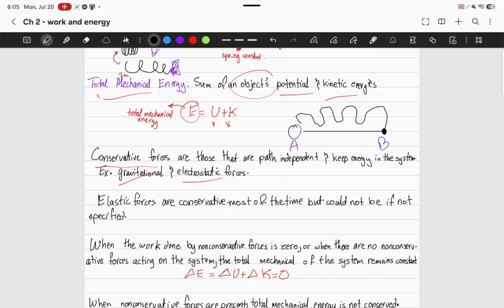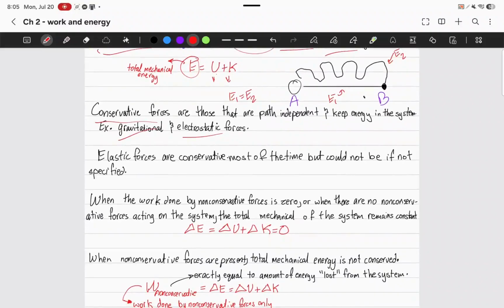When you have conservative forces, these two things take up the same amount of energy. So E1, let's say for this path, and then E2, E1 is equal to E2.